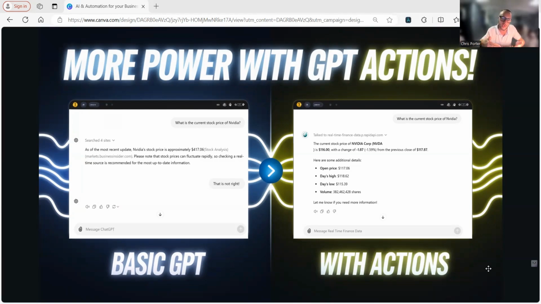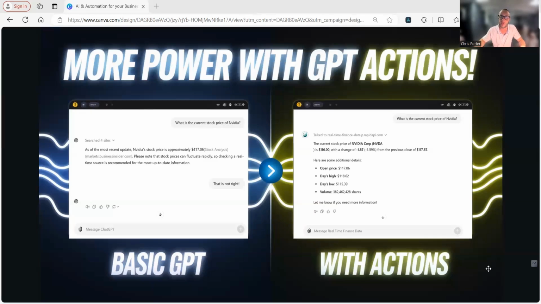All it is doing is using the web function of a custom GPT. So I asked it, what is the current stock price of NVIDIA? It told me, as of my most recent update, NVIDIA stock price is approximately $417. Now, this was done a few days ago, and it's 9/30/2024. If you are in the stock market and you trade NVIDIA, you should know this is not the actual price and is not the actual price it was, okay?